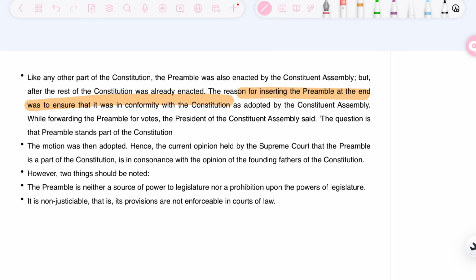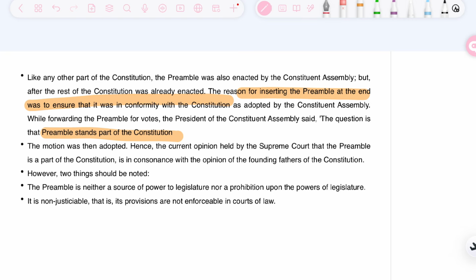While forwarding the preamble for vote, the President of the Constituent Assembly said the question is that the preamble stands part of the Constitution. It stated that it is a part of the Constitution. So even in the Constituent Assembly debate, it was held that the preamble is a part of the Constitution. The motion was then adopted. Hence, we need to remember that it is a part of the Constitution.